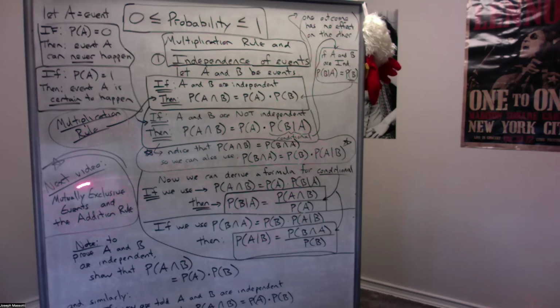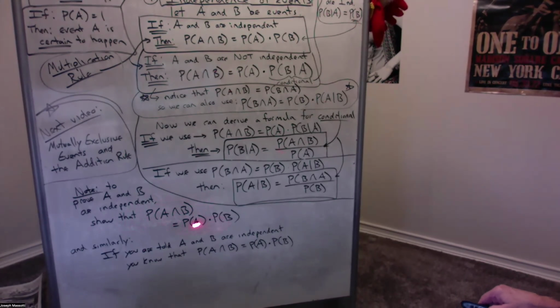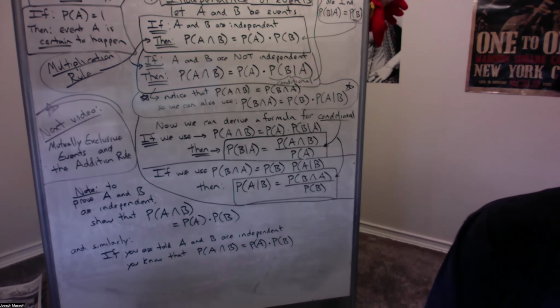So this is going a little long, so I'm going to do mutual exclusivity and the addition rule in a separate video. That'll be our next video. So this video, I just want to cover the multiplication rule and independence. We'll go through a couple examples on the screen here. If you're asked to prove that A and B are independent, if you can show that the probability of their intersection is the product of their two individual probabilities, then you have shown that they are independent. And similarly, if we're told that A and B are independent, we can immediately go to that multiplication rule and know that that's going to be true. All right, so let's look at a couple simple examples here on the screen.